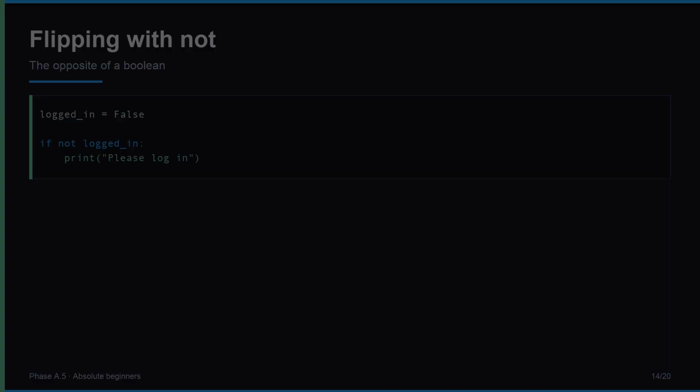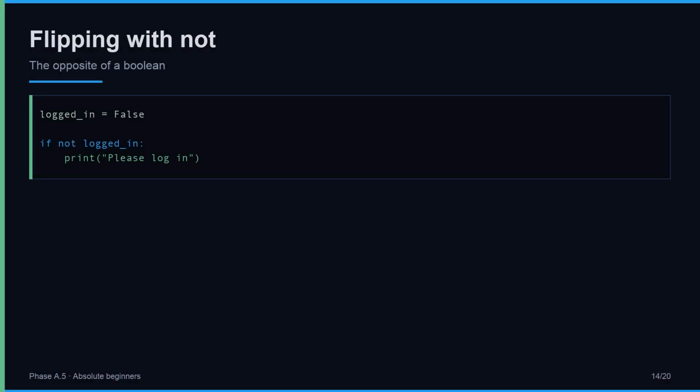Not flips a Boolean to its opposite. Logged in equals false. The condition, not logged in. Not false becomes true, so the body runs and please log in prints. Not is how you ask the opposite of something. Instead of writing if logged in equals false, you simply write if not logged in. It reads like English and means exactly the same thing.